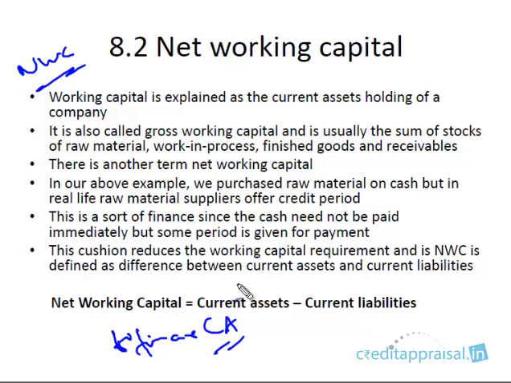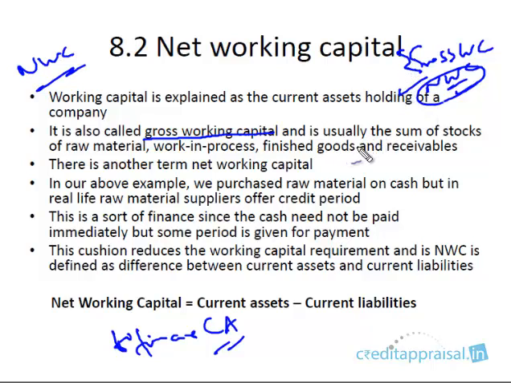What we discussed in the previous chapter is something called gross working capital. So we are now making a distinction between gross working capital and net working capital. The focus of this chapter will be NWC. This is the most important concept. We'll also discuss what is gross working capital.